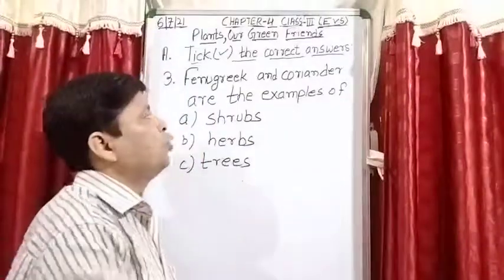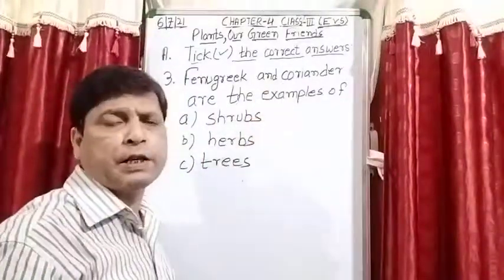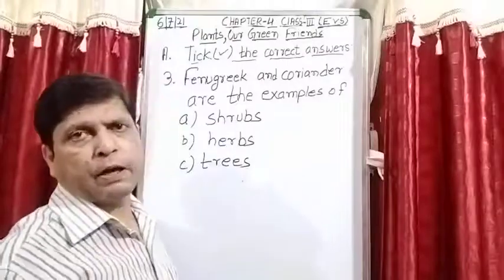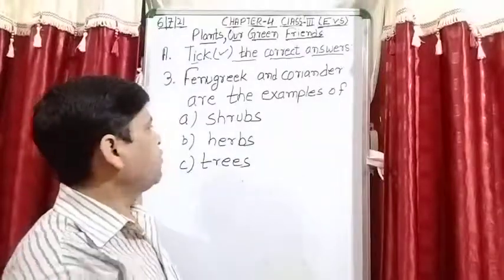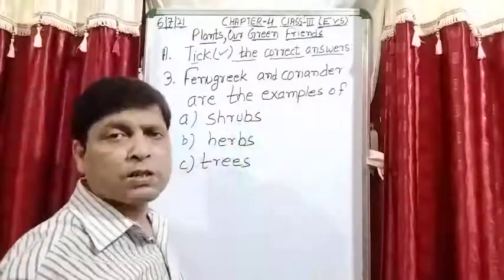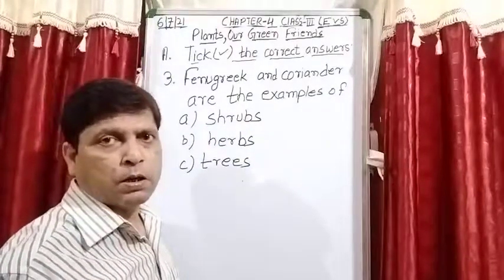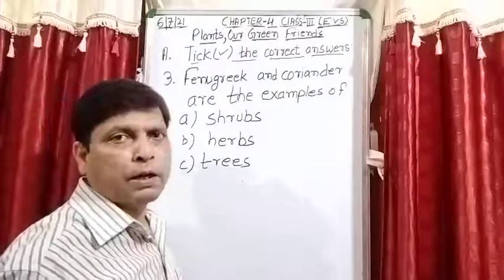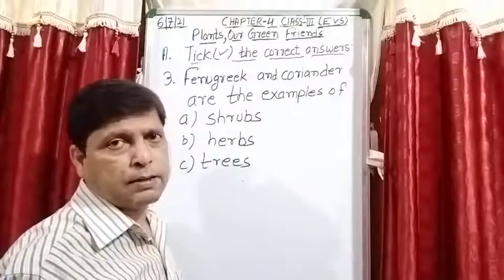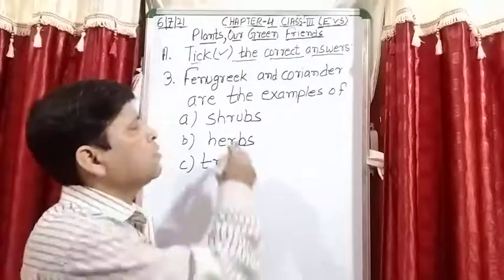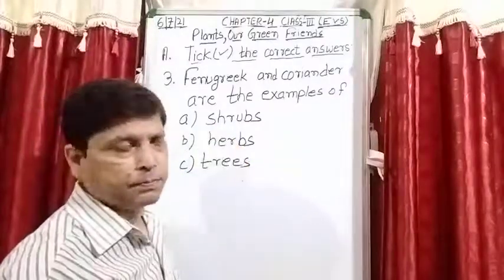So see student, both these plants have very weak stem. So first option is given shrubs. So this is not a right answer. Shrubs are medium size plant with the thin hard stem. So shrub is not a right answer.